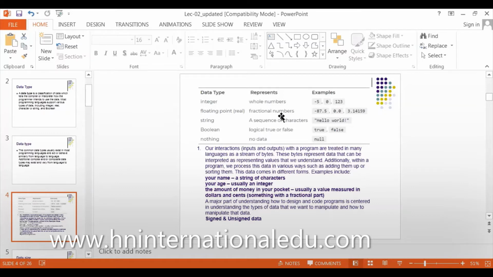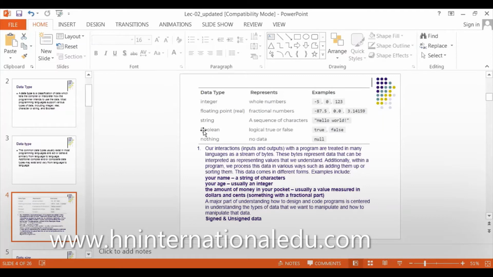In any fractional number there are at least two digits, so floating point needs more space. If I tell it I have a string, it must know a string has a few alphabets, so it must allocate large space for it.